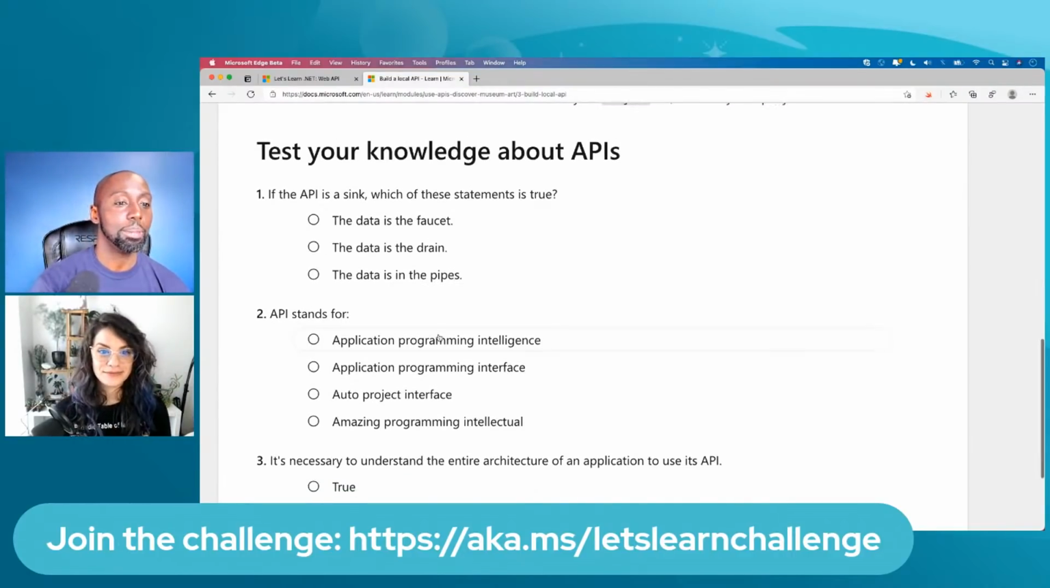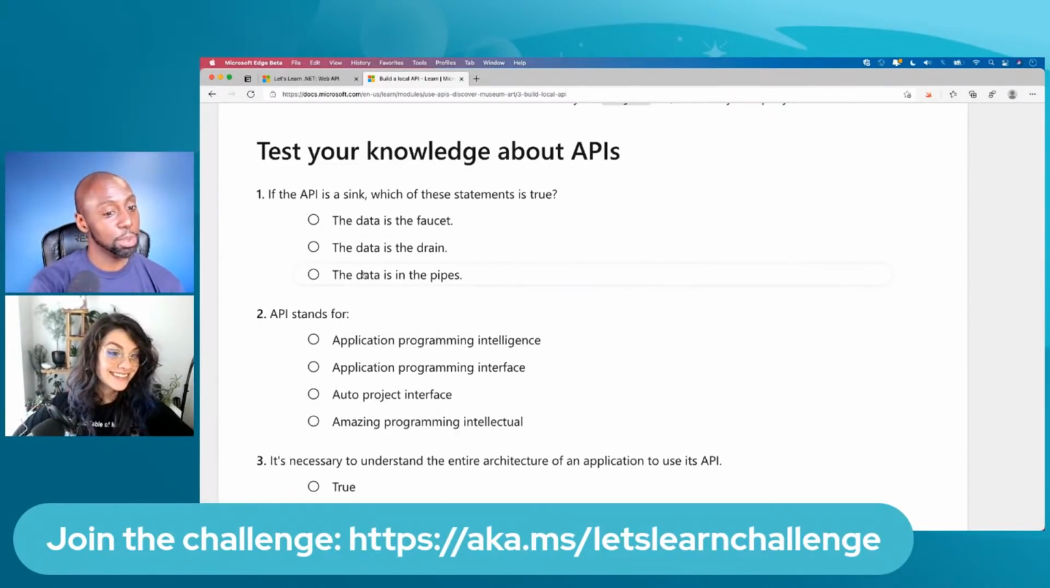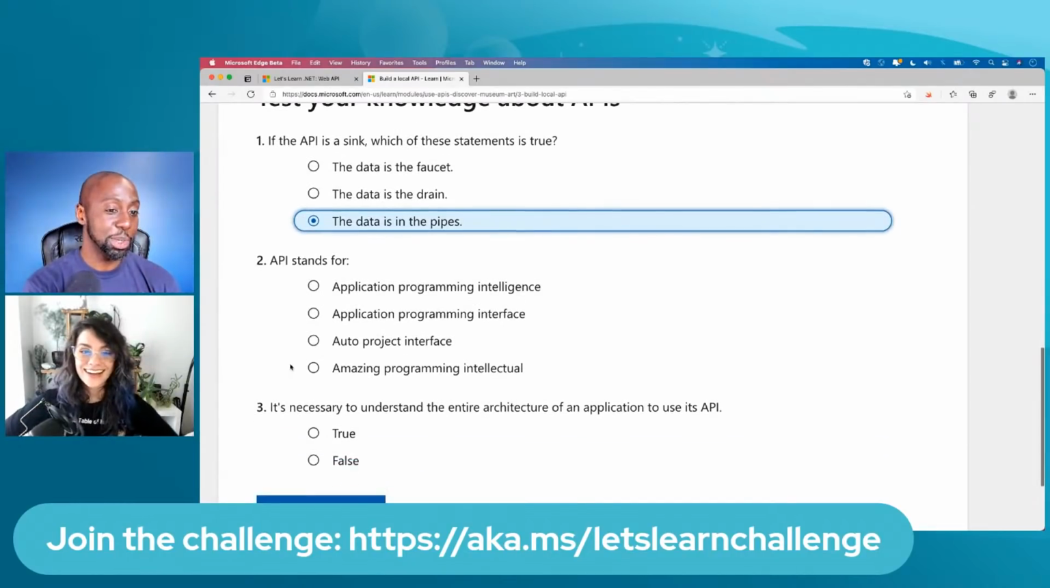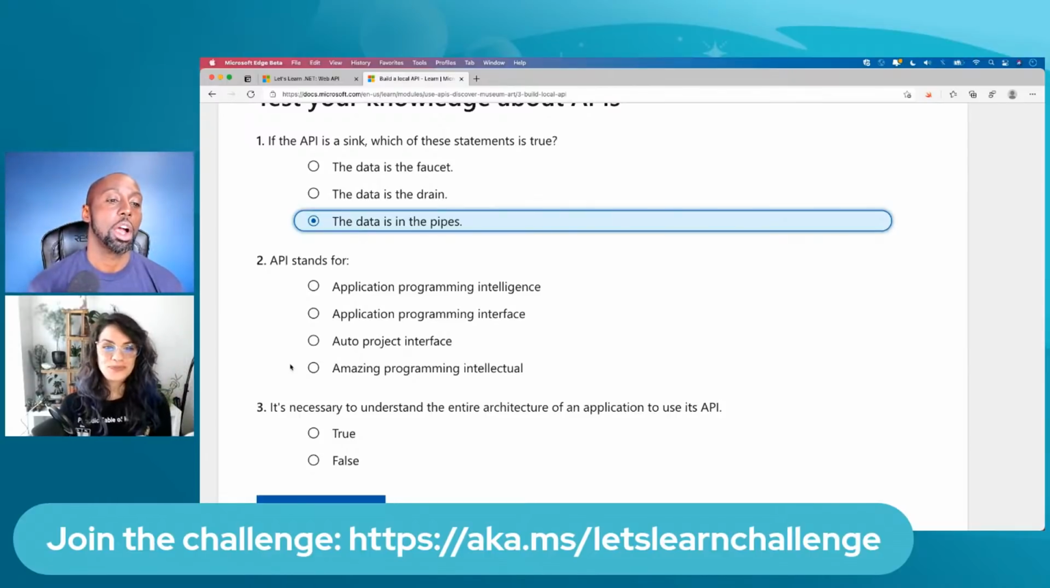Yes. All right. So first question is, if the API is a sink, which of these statements are true? Is it the first one that says data is a faucet? Is the data a drain? Or is the data in the pipes? I'm going to go with C, the data's in the pipes. Data's in the pipes. Okay, we're going to see. We're not going to find out until we do all of them.